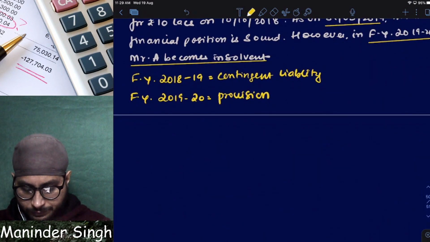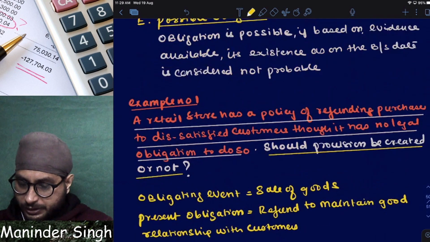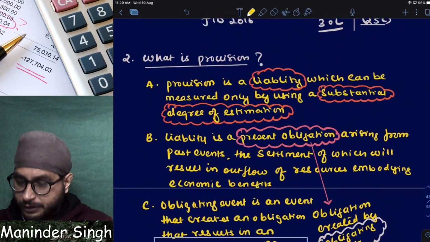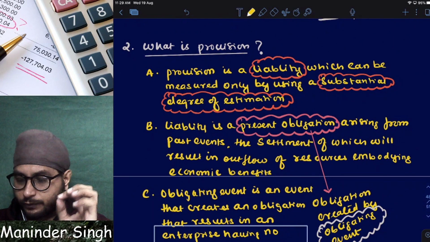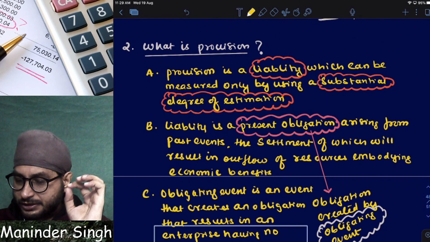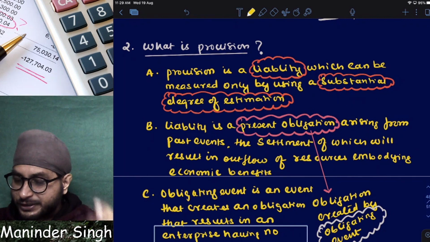Now let us continue. Now let us come back to the definition of provision here. As I already told you what is provision. Now let us understand word by word. Provision is a liability, which I have already explained, which can be measured.